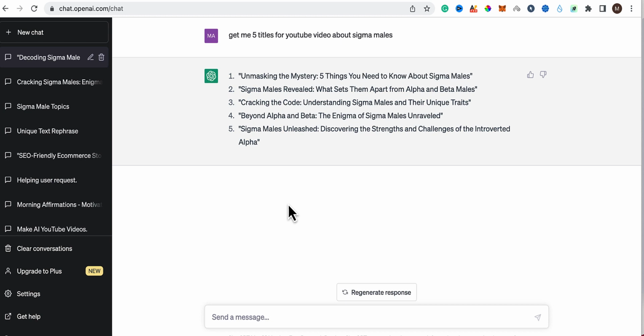Let me just go through them. I'm going to use probably the second one: Sigma males revealed, what sets them apart from alpha and beta males. So I'm going to use this one. I'm going to ask ChatGPT to get me a 300 word article for the second option.